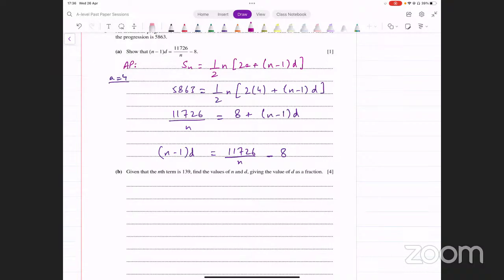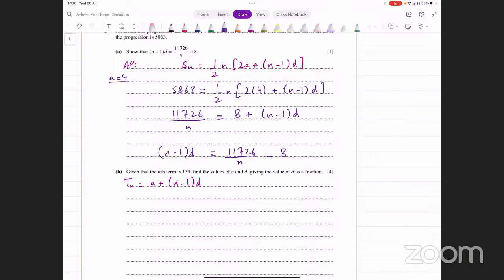Nth term का formula क्या होता है? Remember that? ये formula sheet में दिया होता है. UN लिखा होता है, आप TN लिखें, UN लिखें. That does not make any difference. Let's say TN is equal to a plus n minus 1 times d, right? This is the nth term formula that we have for an arithmetic sequence.